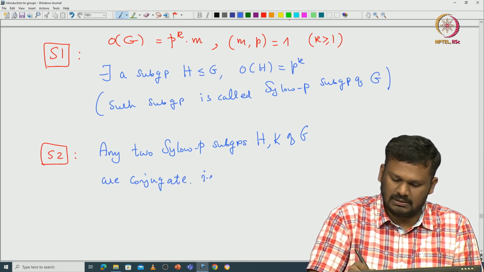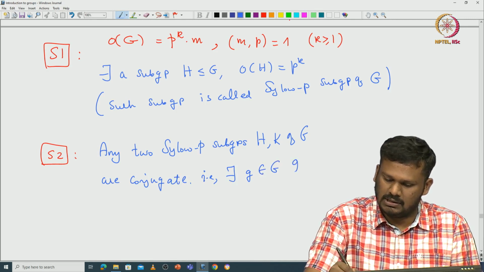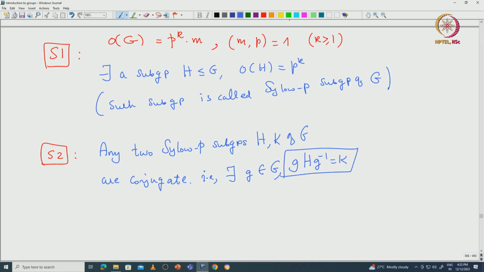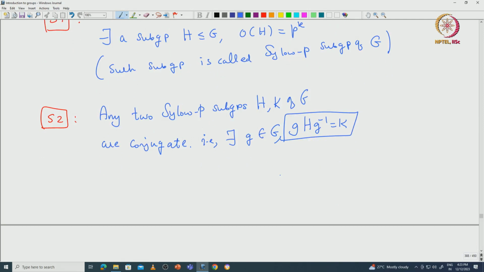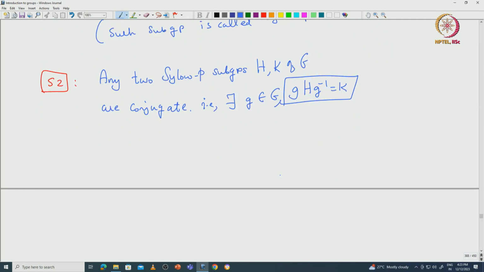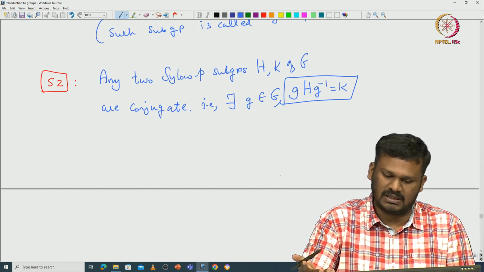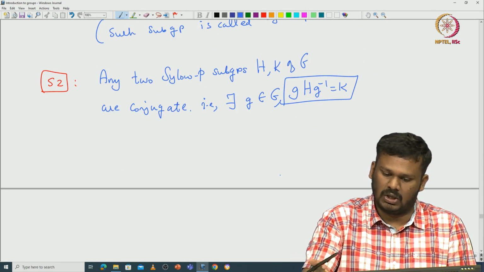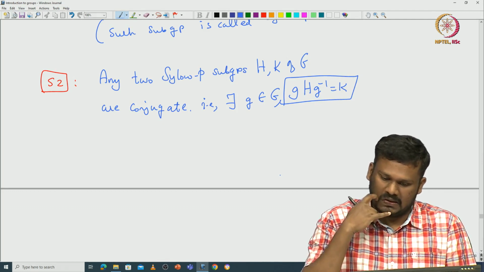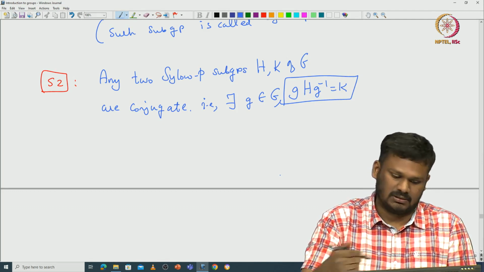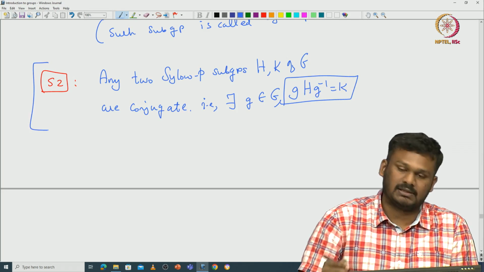So, that is, there exists g in G such that g h g inverse equals k. Note that if we take the set of all Sylow p-subgroups, then we are saying that the group G is acting on that set of all Sylow p-subgroups via conjugation, and that action is a transitive action. So, that is what statement 2 says.